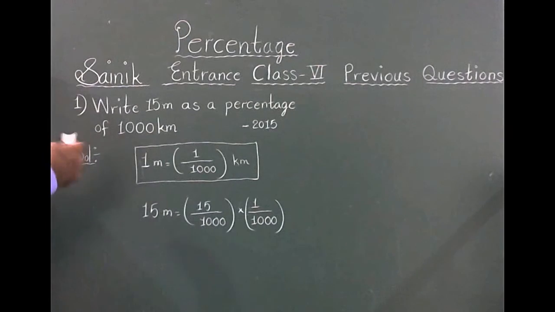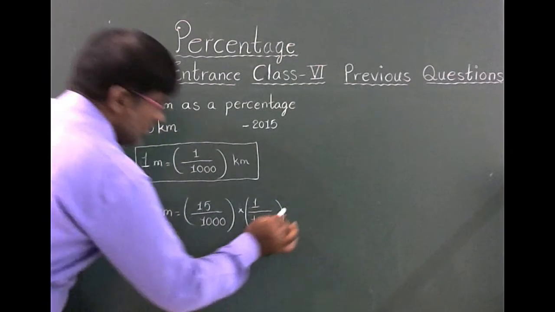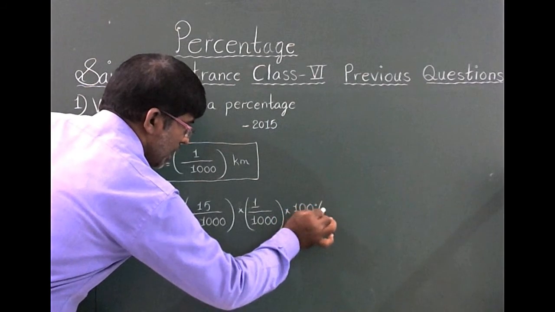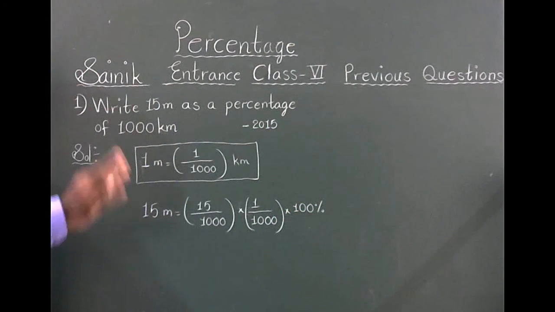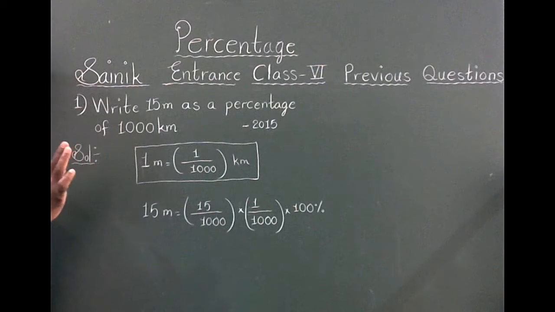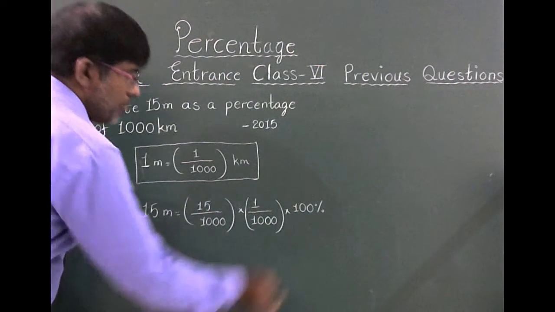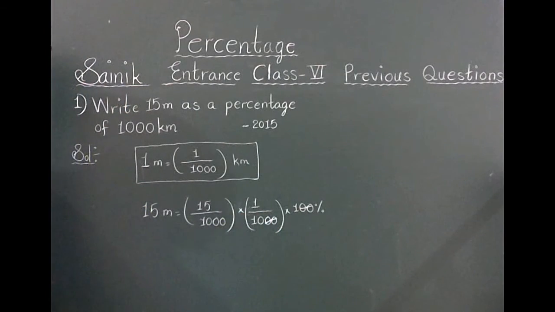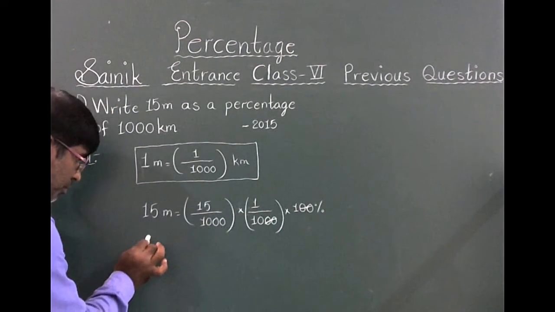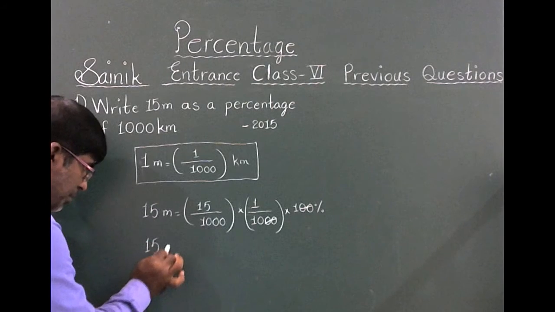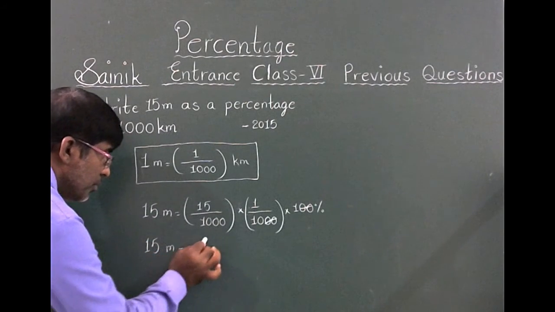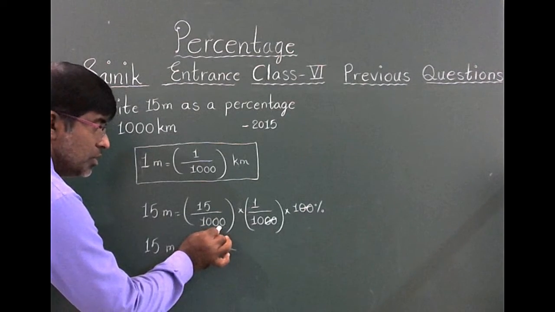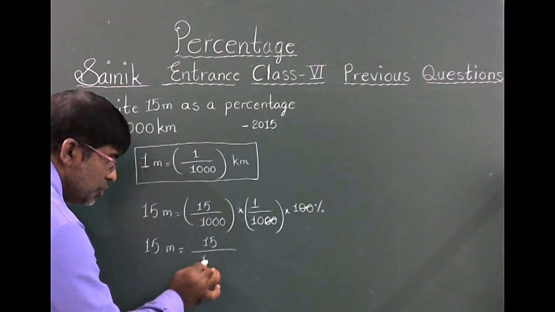This problem is asked in the form of a percentage, so we multiply by 100 percent. 100% means 100 by 100, which is equal to 1, so there is no change in the value. Numerator 2 zeros, denominator 2 zeros, both get cancelled. Here 3 zeros, here 1 zero, total 4 zeros.